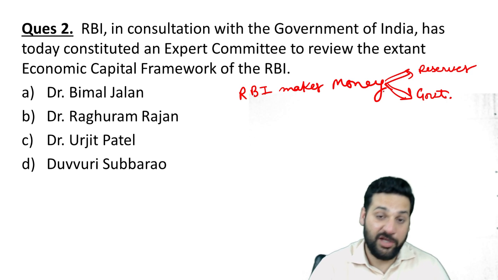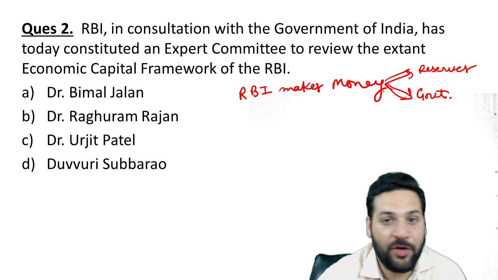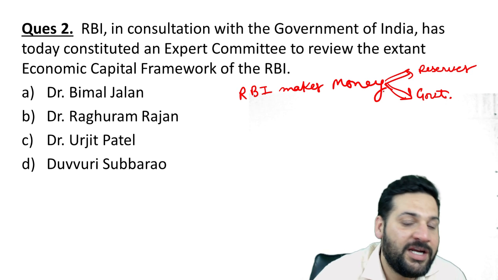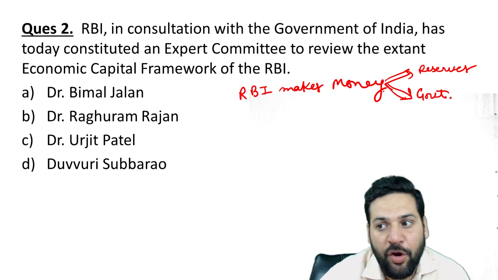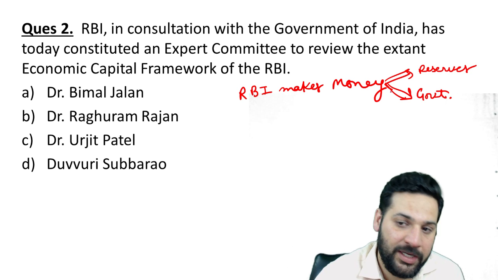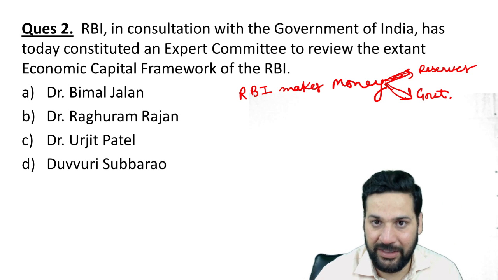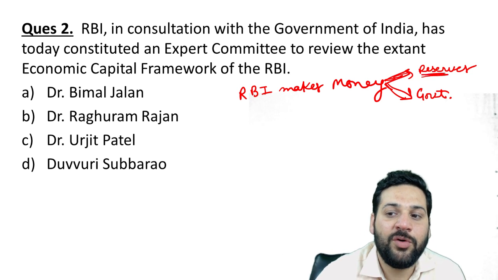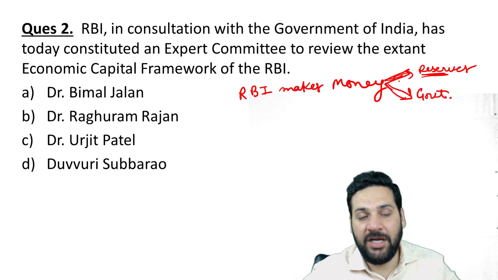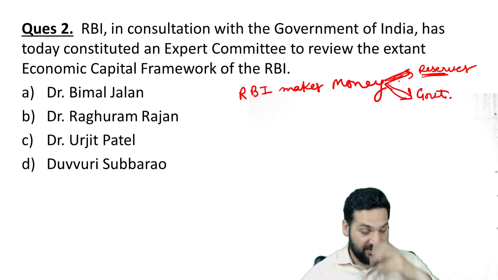This is a really big issue as of now in the newspapers. How much money should the government have? The government, obviously they'll say give us more money so that we can spend that money on public welfare. And if they are spending more money on public welfare, obviously they'll be getting more votes. So government needs more money, but RBI, their goal is financial stability in the economy. So they want to keep more reserves. Even an individual who has more money is more financially stable, right?